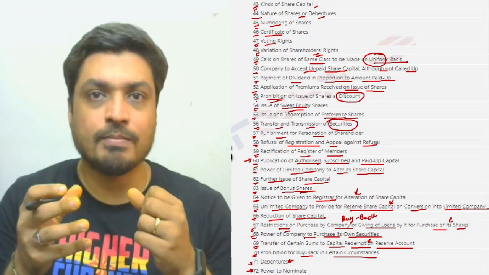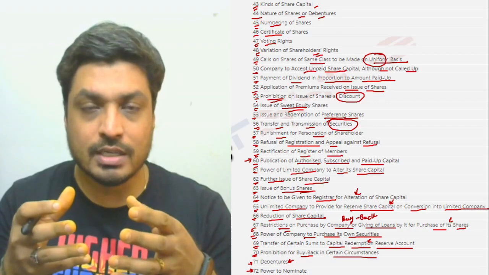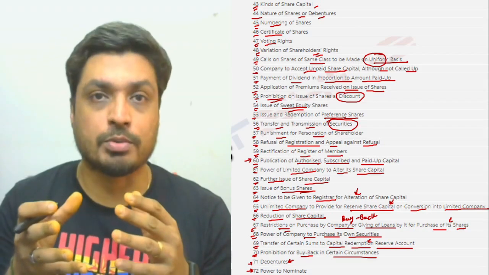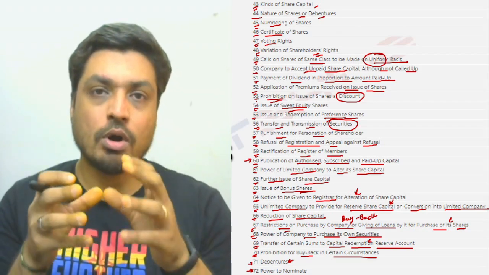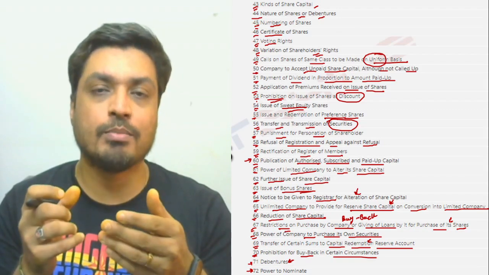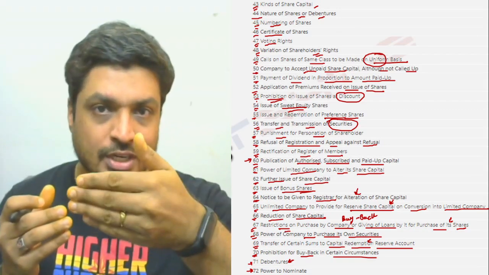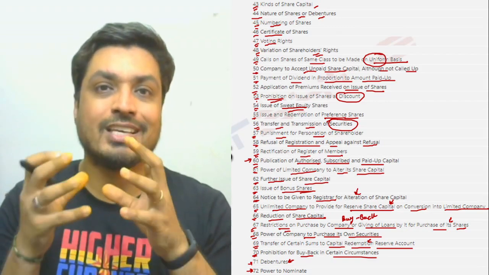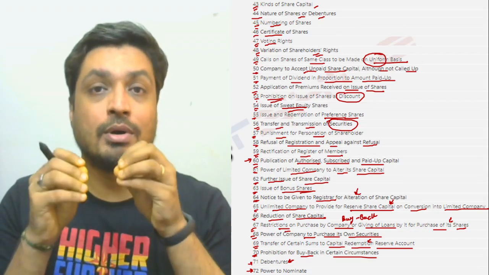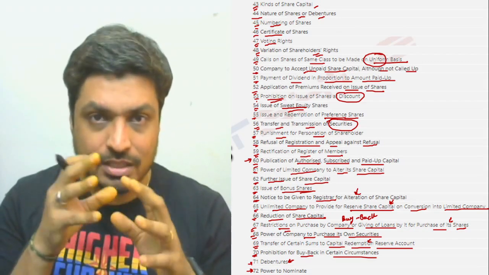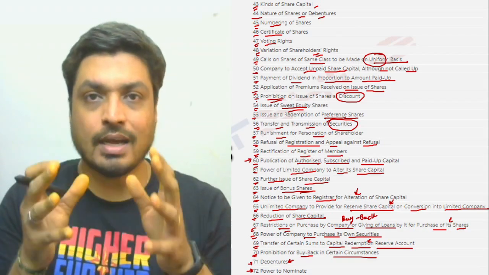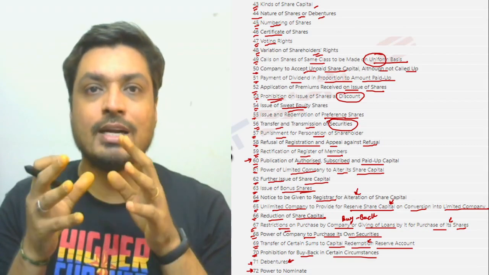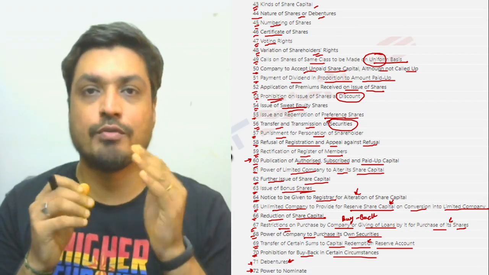So once that clarity comes in, then by using logic and conceptual understanding, you'll be able to approach a lot of questions from that perspective and eliminate a lot of options. Which is where understanding what the section's title is becomes very, very important. And obviously, when you look at the context of a section title and then what is there inside that section, it will give you a lot more clarity in terms of what is expected out of that particular section pertaining to governance of corporate. So that's the overall context as far as the entire Companies Act is concerned, and more specifically in this case we're talking about share capital and debentures, which is chapter 4 and section 43 to 72.